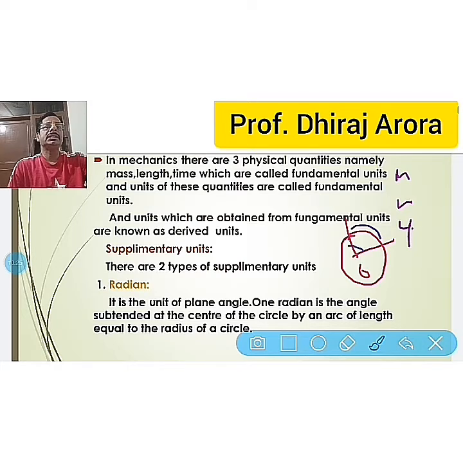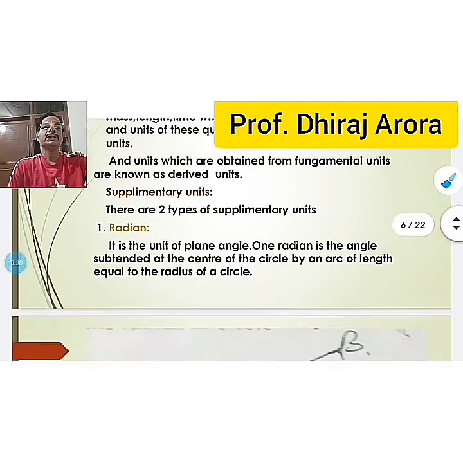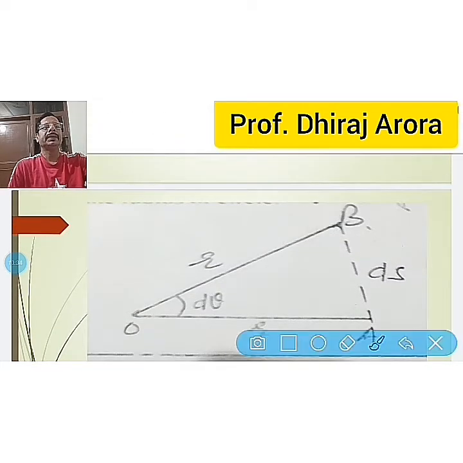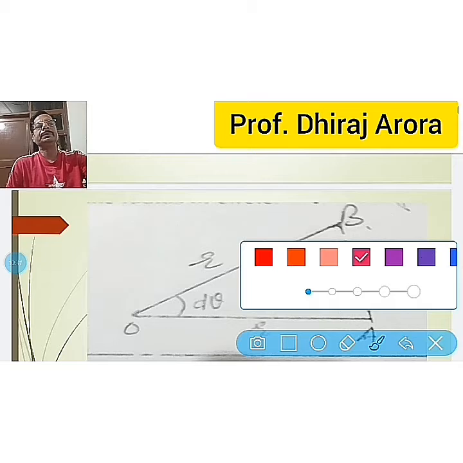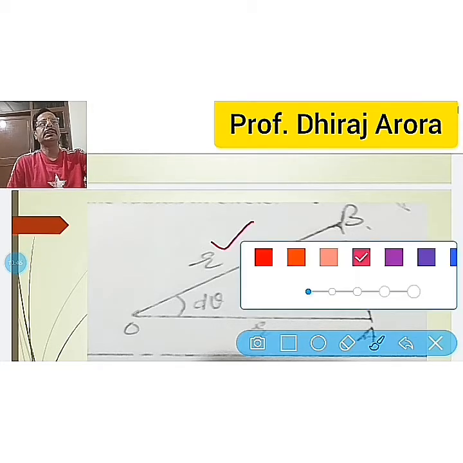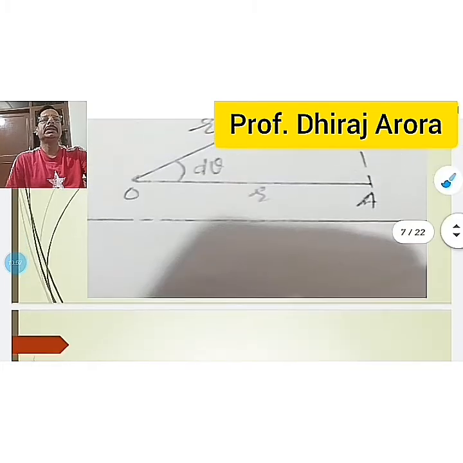So here this is the angle which is being subtended. So in this way we can see here that ds is the arc, r is the radius, and then I have d theta, the angle, right? So in this way we can find out the radian.